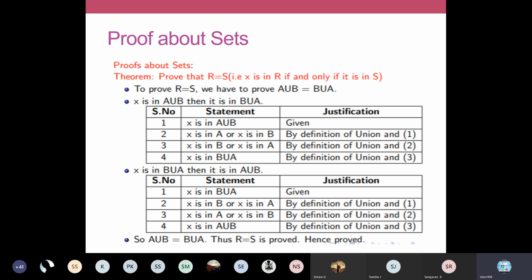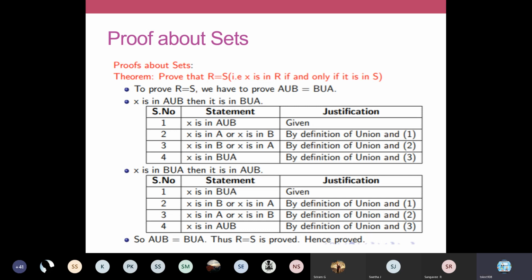So X is in A or X is in B, I can write like this also: X is in B or X is in A. From statement 2, we have written this statement. Once again, this statement can be written as X is in B union A. Therefore, we can conclude that A union B is equivalent to B union A. Here, we just analyze the statement in red color.